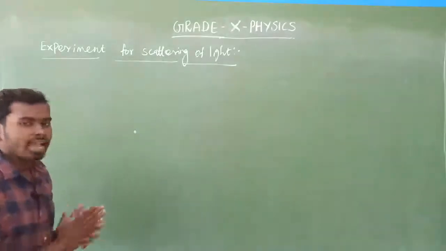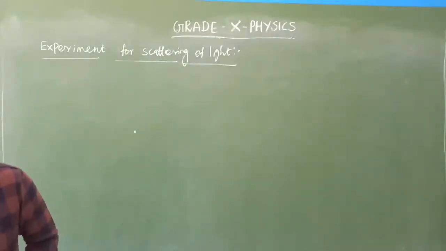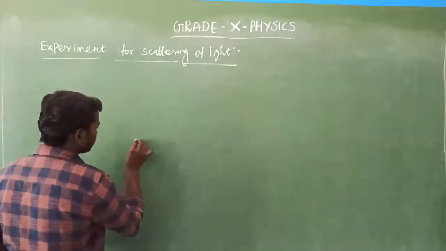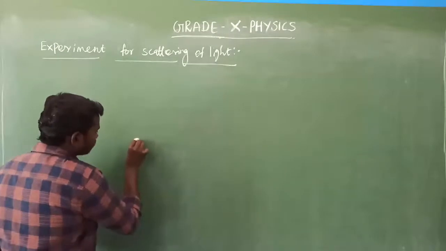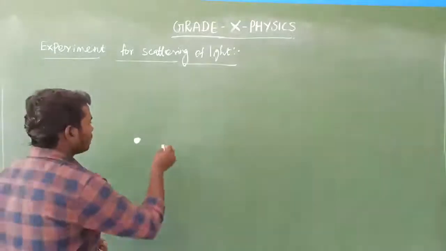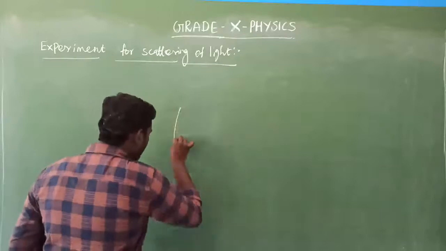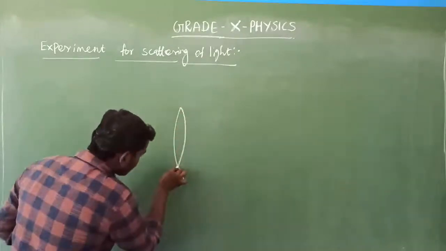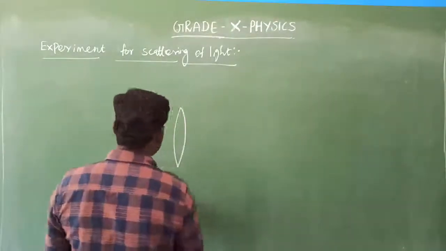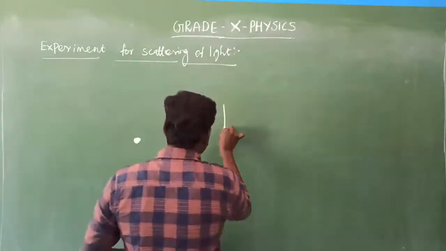I'm going to make the diagram. You look here. Yes, I'm going to draw that diagram. Listen here. This is the white light source, a strong white light source. Next, a convex lens is placed. What lens is that? That is a convex lens. The convex lens is placed closer to that white light.